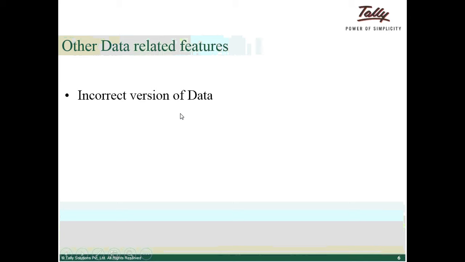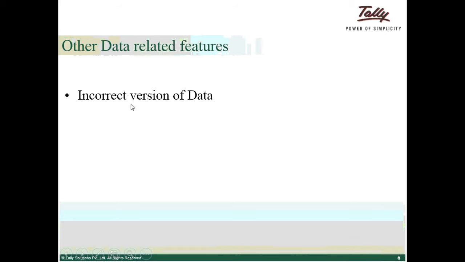In order to rectify this error, you should use the same release in which the data was used earlier. Otherwise, you can't open your data and the data will not be rendered. In case you are using Tally 7.2 or Tally 9, Tally 9 data you can't load in Tally 7.2.